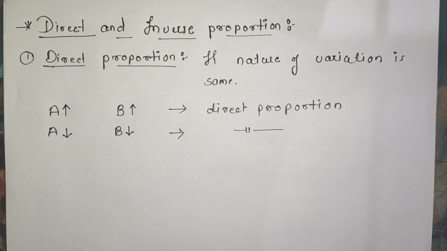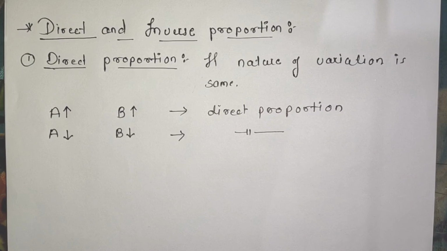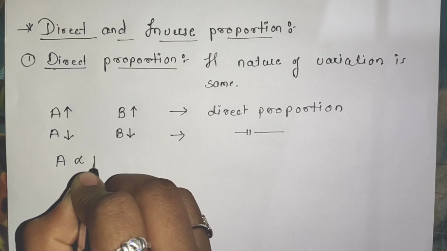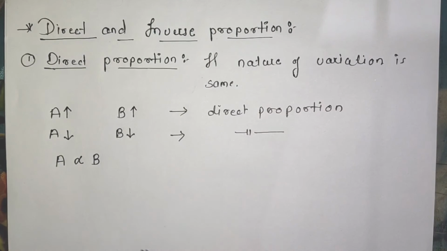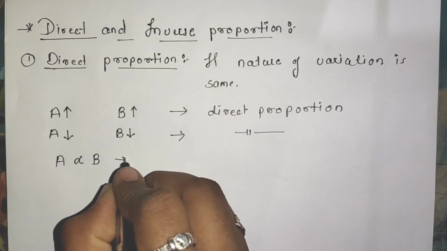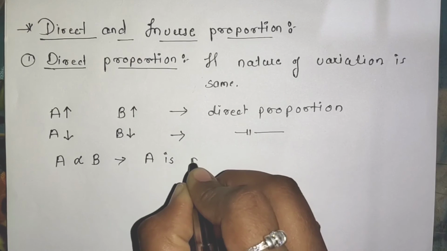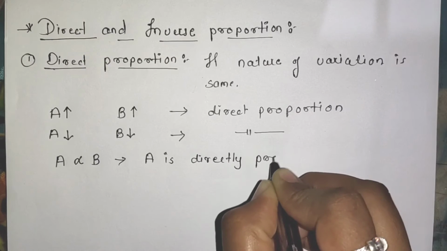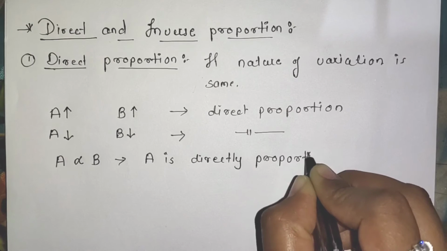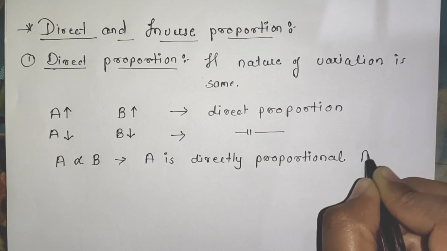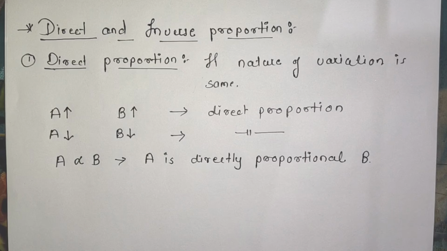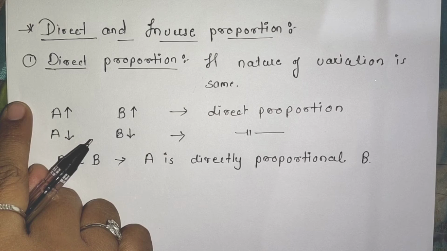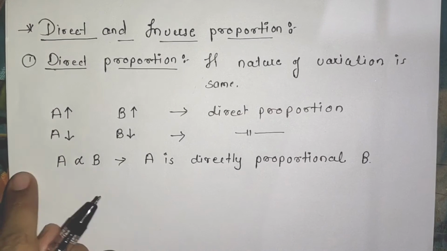Now suppose if we want to show the direct proportion in symbolic form, then how are we going to show this? A is proportional to B, that is, A is directly proportional to B. It is read as A is directly proportional to B. A and B either increasing simultaneously or decreasing simultaneously.